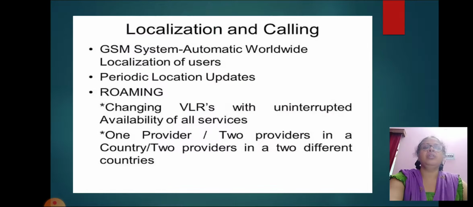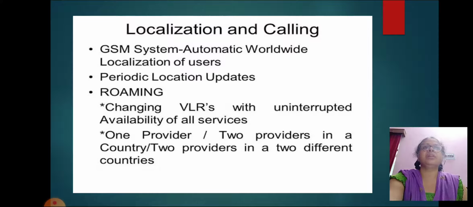Now, localization and calling. The GSM system provides automatic worldwide localization of users and periodic location updates. Periodic location update, roaming, changing VLR with uninterrupted availability of all services. One provider, or 2 providers in a country, or 2 providers in 2 different countries.